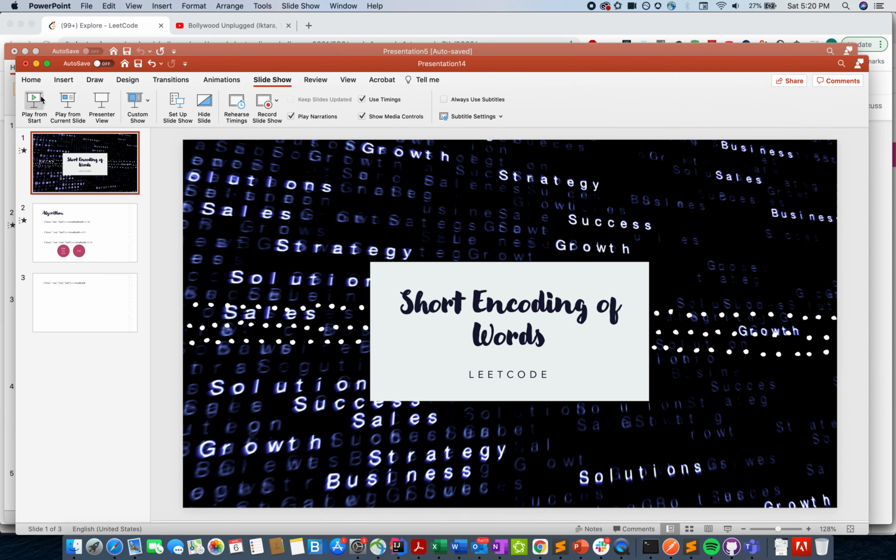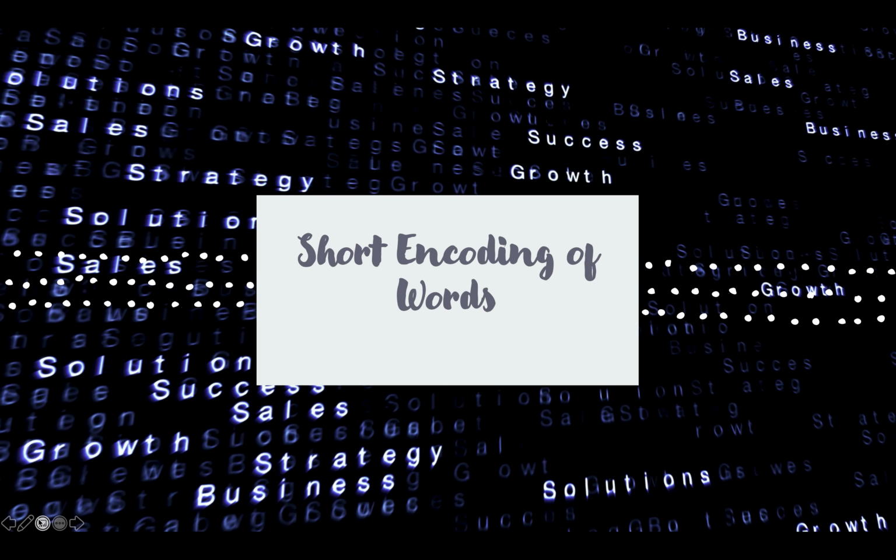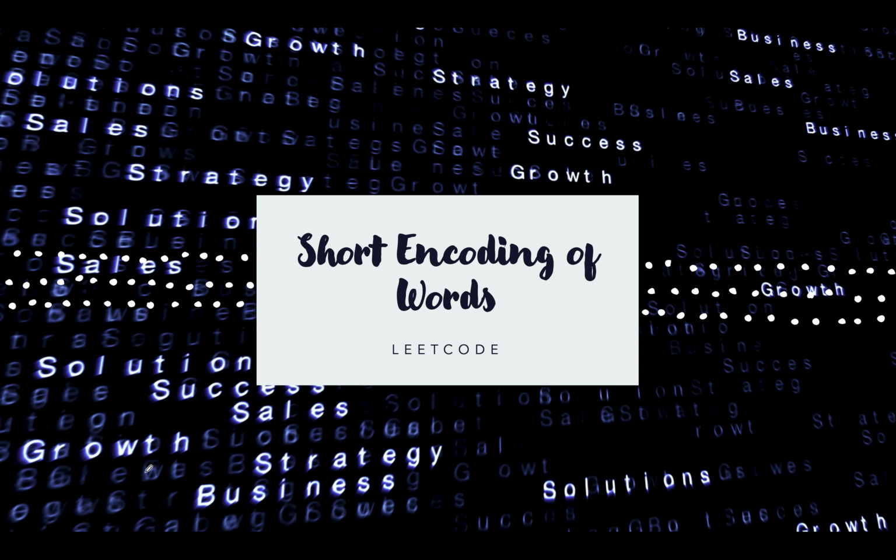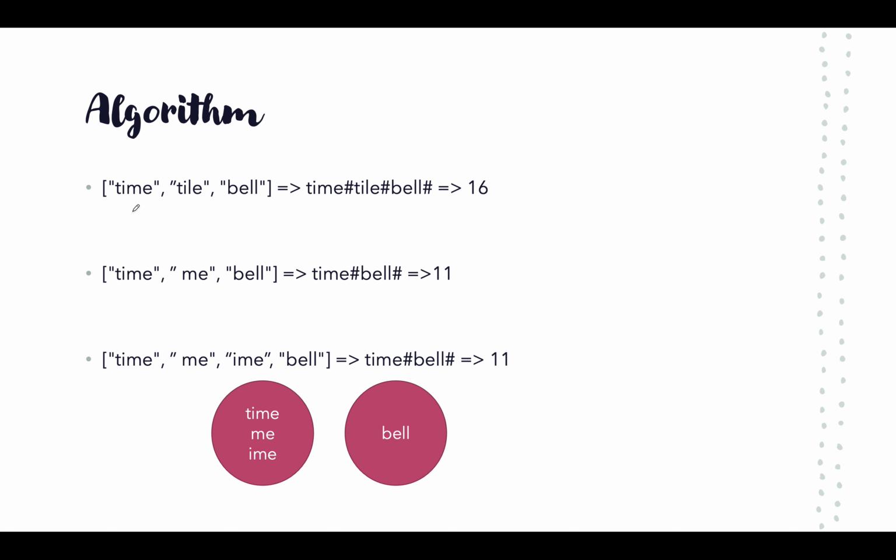And let me just start the slideshow. The question looks weird, but it's not that difficult. Let's try to go through a few examples and get a good hold of the concept. Let's assume that we are given three words: time, tile, and bell. What would be the smallest string that contains all these three strings separated by hash?